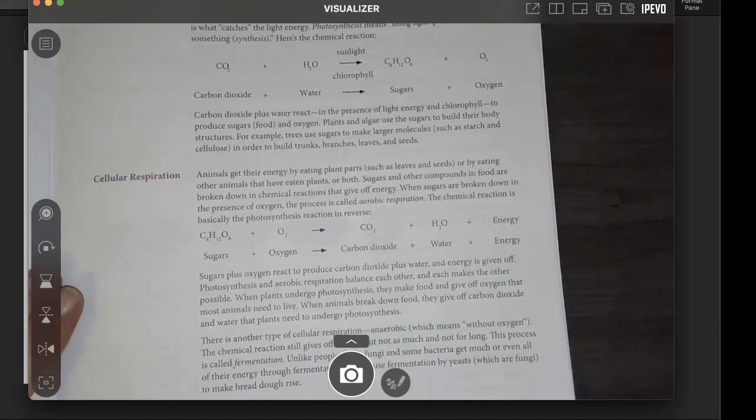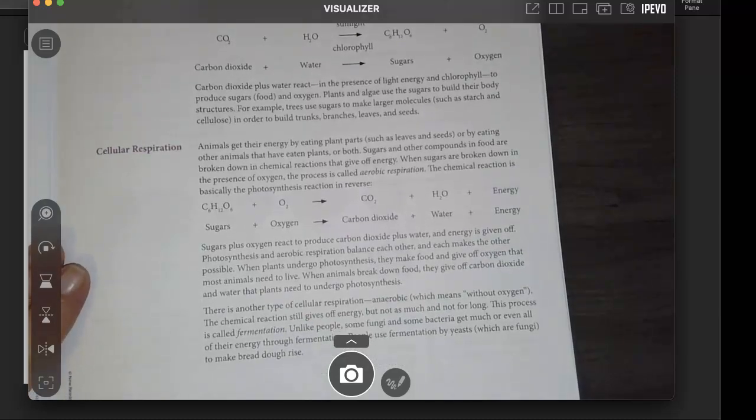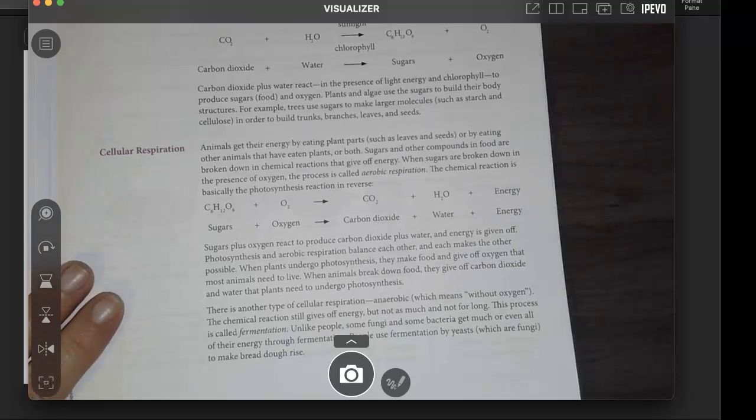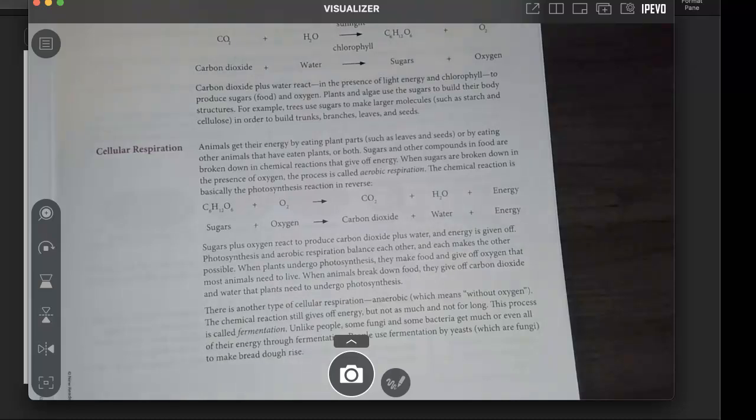There is another type of cellular respiration, anaerobic, which means without oxygen. The chemical reaction still gives off energy, but not as much and not for long. This process is called fermentation. Unlike people, some fungi and bacteria get much or even all of their energy through fermentation. People use fermentation by yeast, which are fungi, to make bread dough rise.